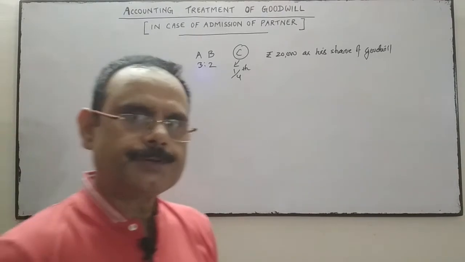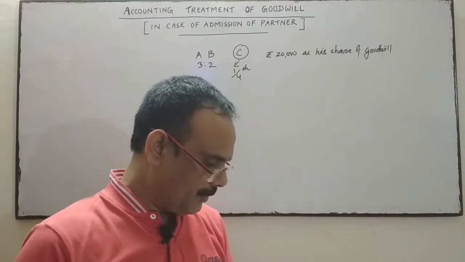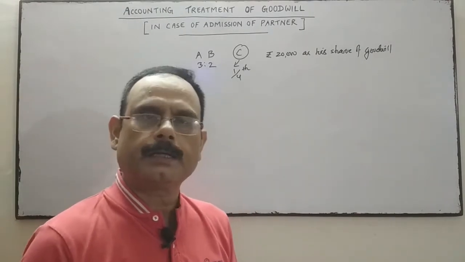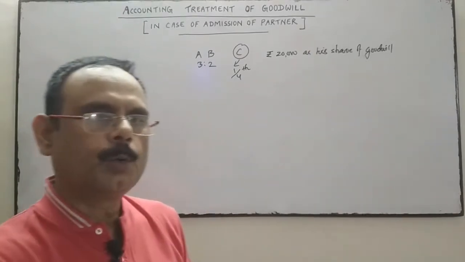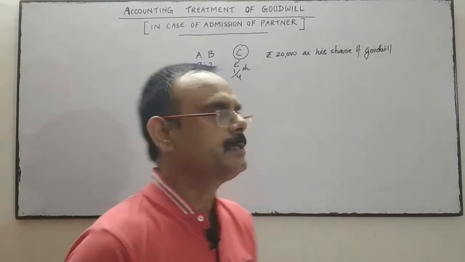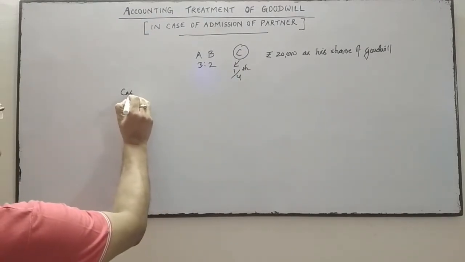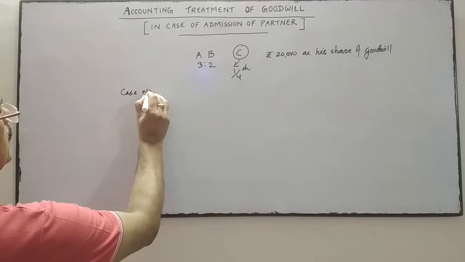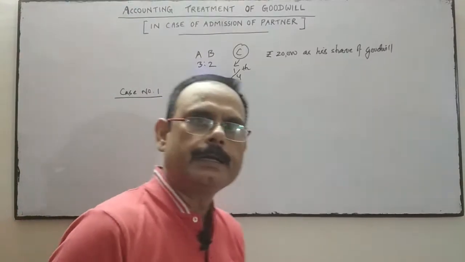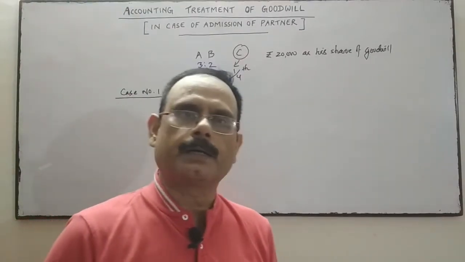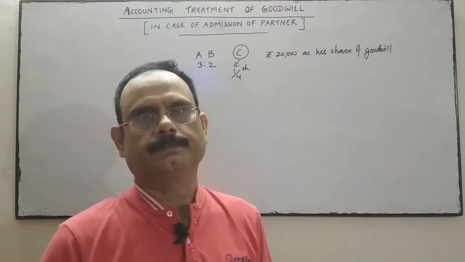Pass journal entries. Case number 1: when goodwill is paid privately to the old partner outside the business, then it is not a business transaction.